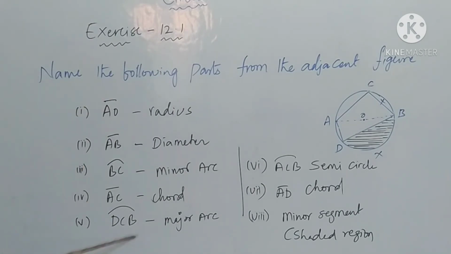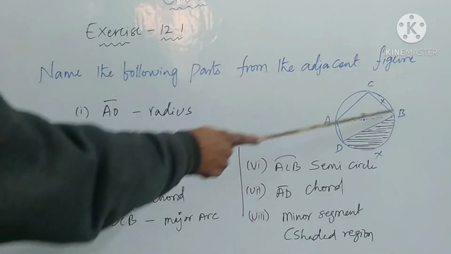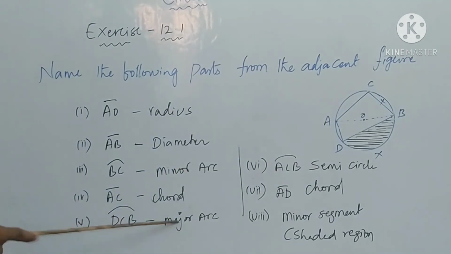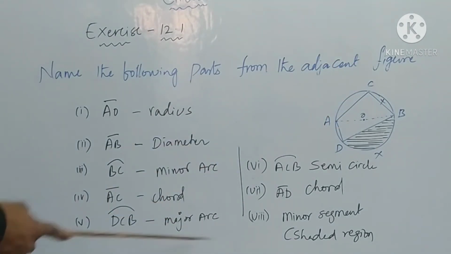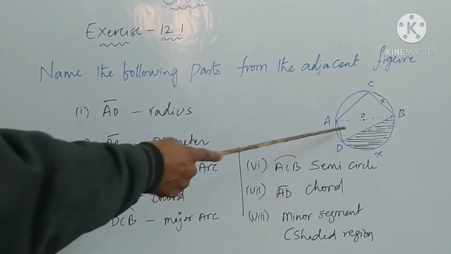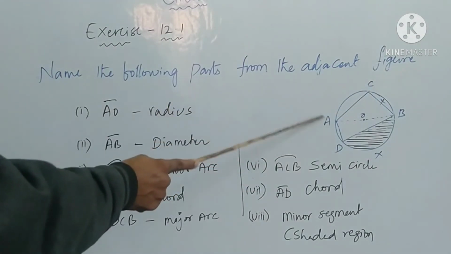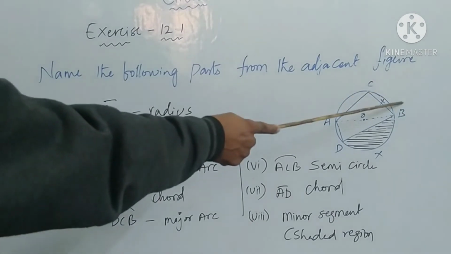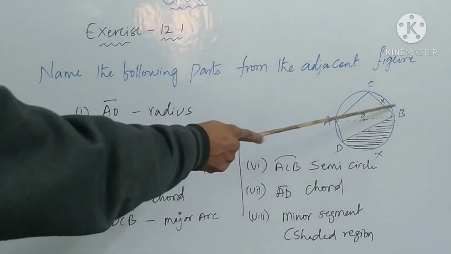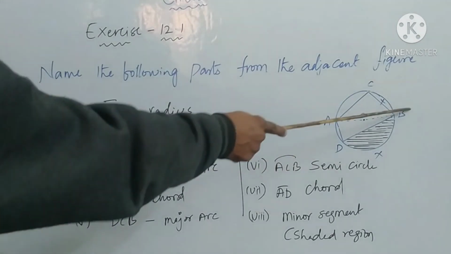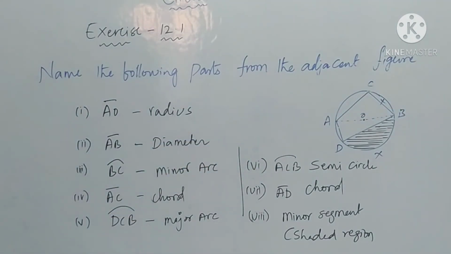and DCB is the major arc, and ACB means exactly half of the circle, so it is a semicircle. ACB is the semicircle.